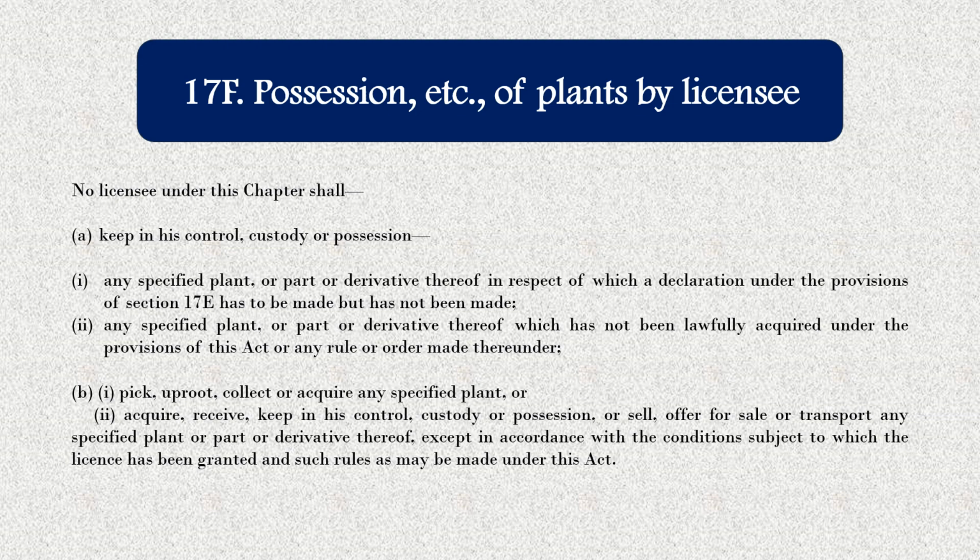Next, no licensee under this chapter shall pick, uproot, collect or acquire any specified plant, or acquire, receive, keep in his control, custody or possession, or sell, offer for sale or transport any specified plant or their parts, except in accordance with the conditions subject to which the licensee has been granted and such rules as may be under this act.